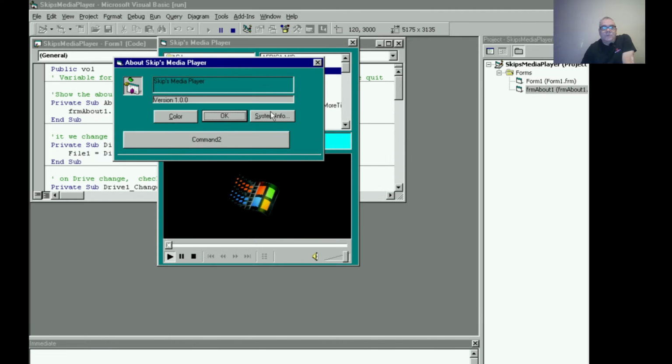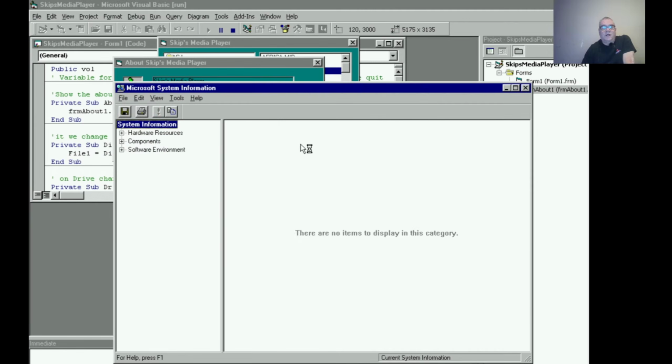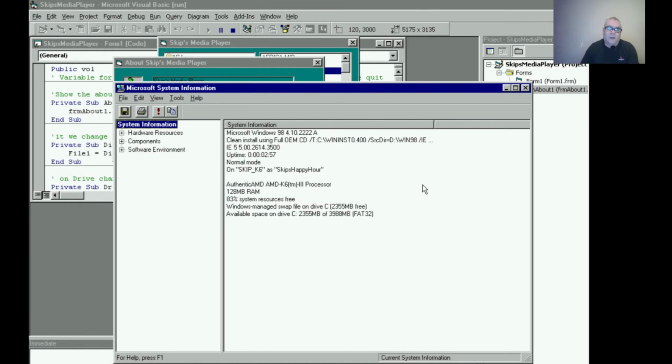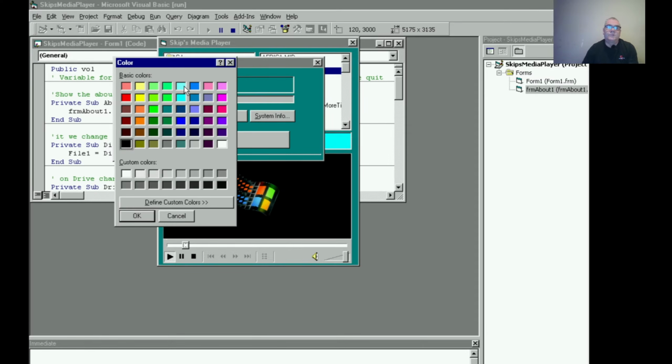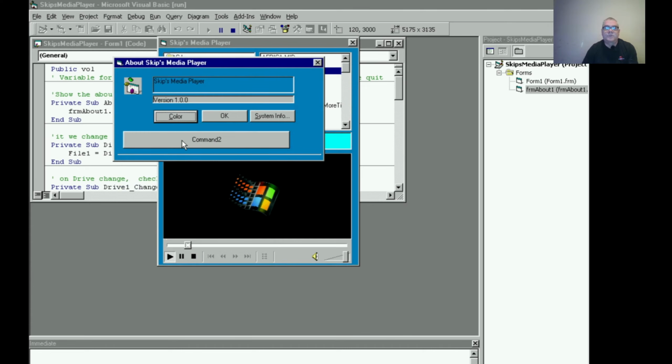If you go to About, you can also do system information. This is the one I was trying to tell you that in Windows 11 it doesn't work, but you can see here that we're running Skip's K6. It's a K6-3 processor at 128 megs. And if we click OK, it goes back. We can change the color if we want to, to that favorite color I like, which was blue.